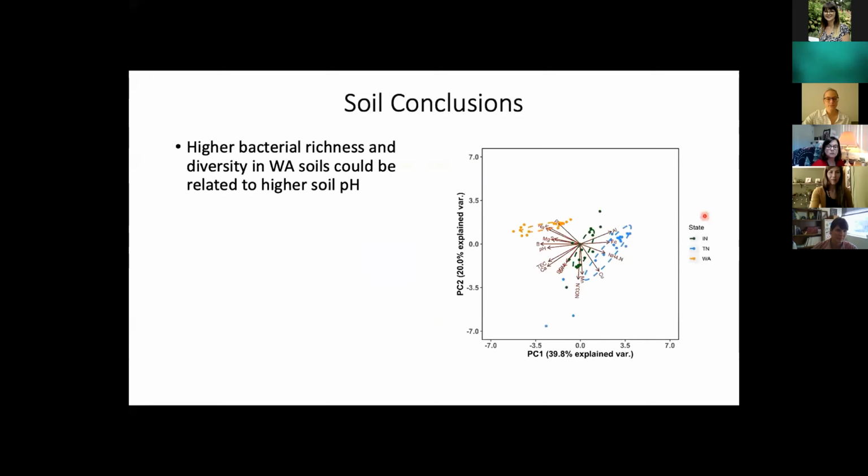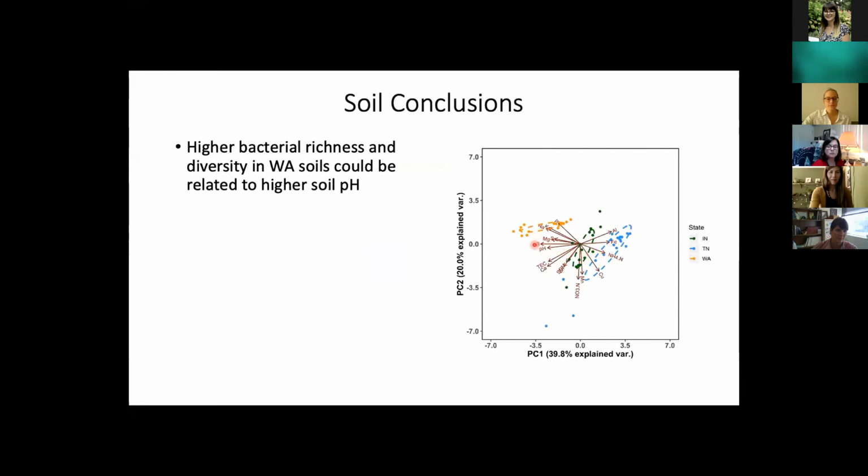Overall, what we're seeing is that higher bacterial richness and diversity in Washington soils could be related to higher soil pH. This is a principal coordinate analysis, and once again, these points are colored by state. What we see is that in our native range states, Indiana and Tennessee, these soils have lower pH values than our introduced range state of Washington.